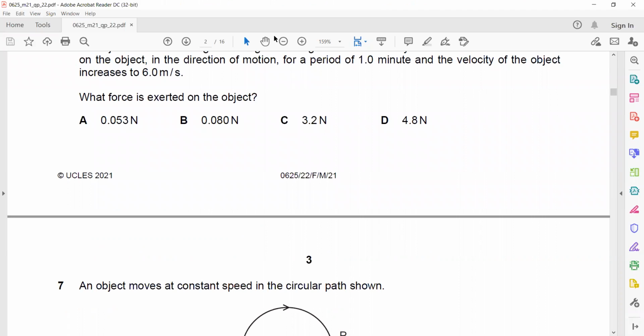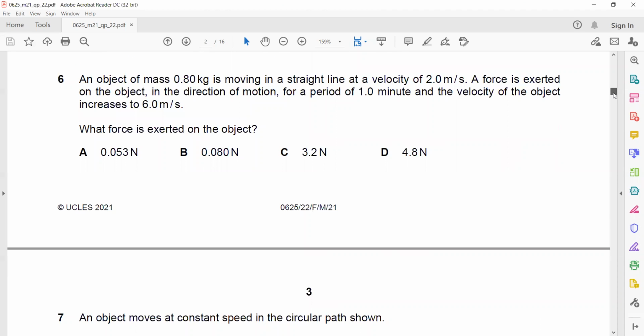Time is in minutes, so time should always be in seconds. So you multiply it by 60, so it will be 60 seconds. And the velocity increased to 6. So basically the direction does not change. If I draw the figure, the direction in which the object is moving does not change. Only thing what changes is the velocity. So object is 0.8 kg. It was moving with a velocity of 2 meter per second. Then its velocity becomes 6 meter per second.